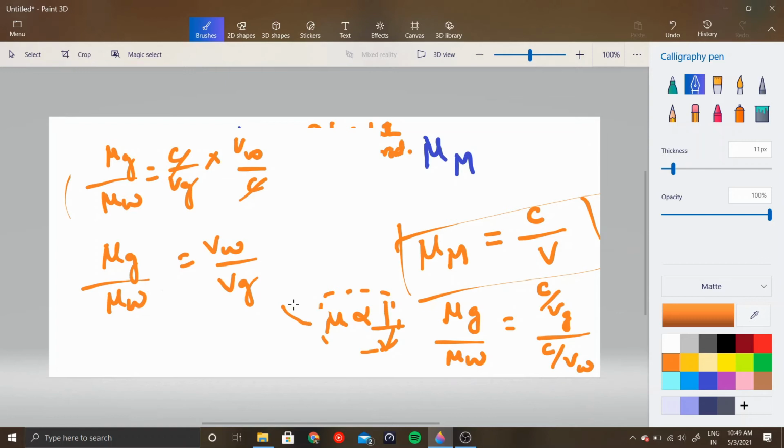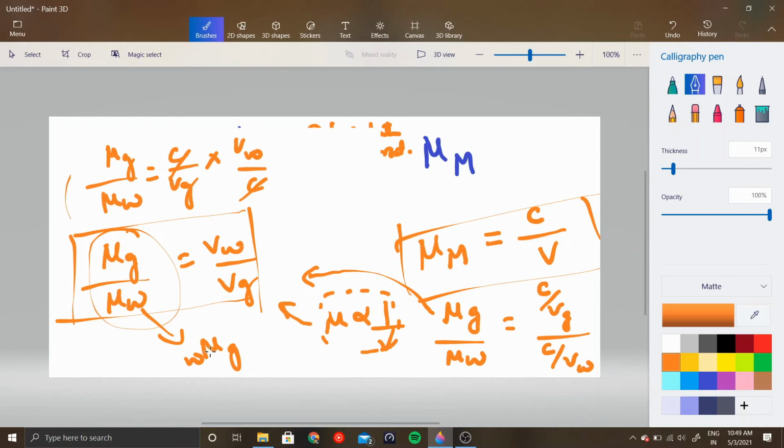Also a derivation from the ratios directly. This is how we find the refractive index between two given pair of media. This term is called the refractive index between glass and water. So this is glass, this is water.